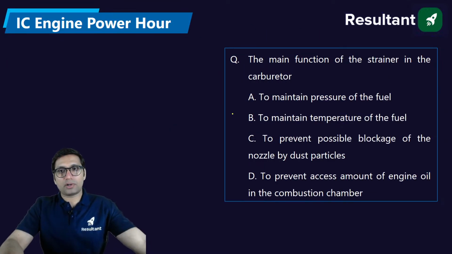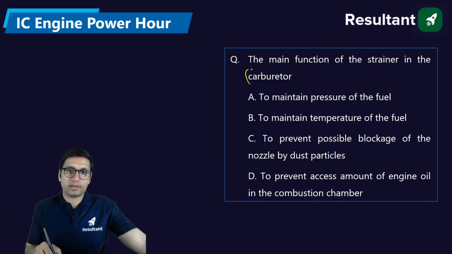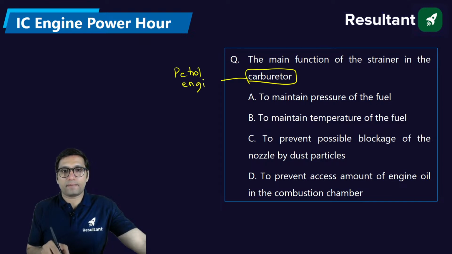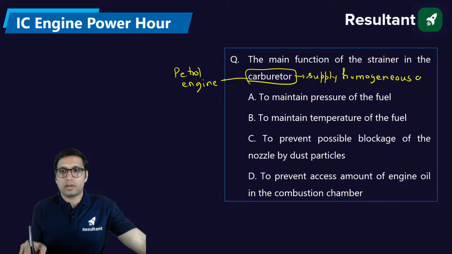The main function of the strainer in the carburetor. The carburetor, we all know, is a device used only in the petrol engine, and it is used to supply a homogeneous air and fuel mixture to the petrol engine.